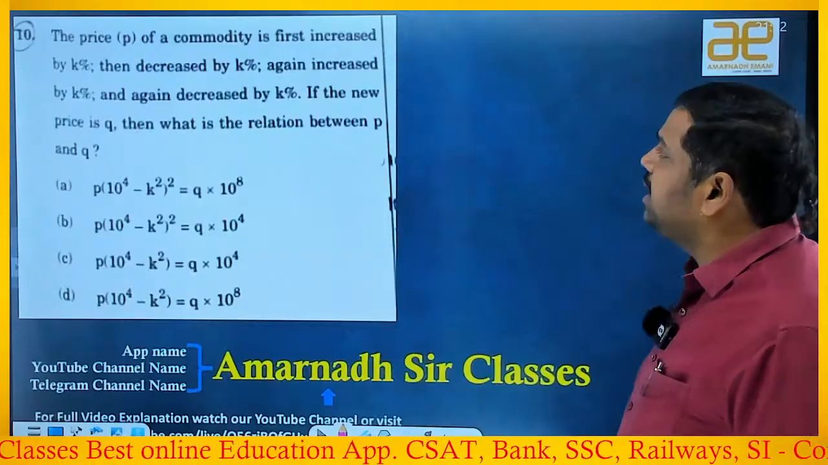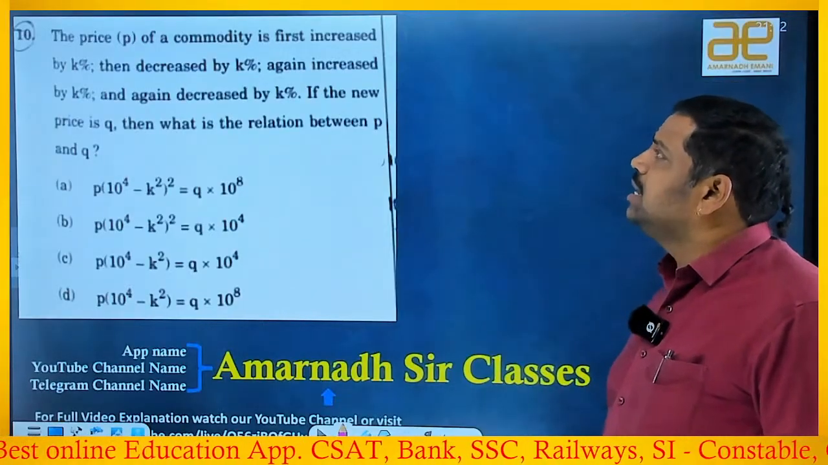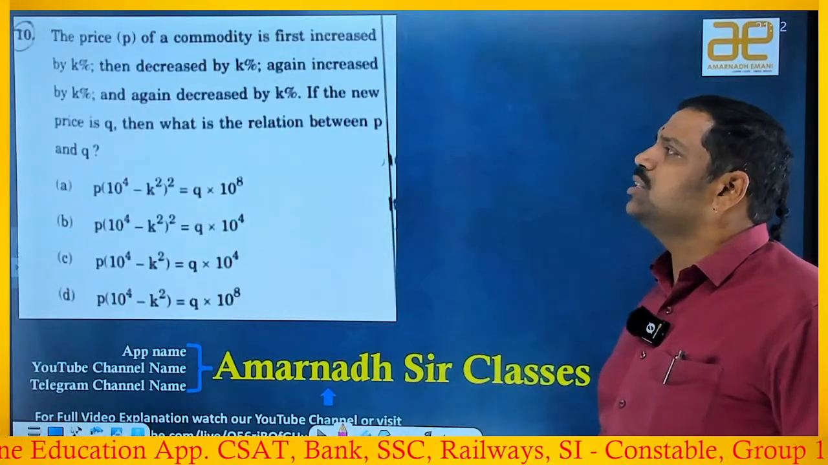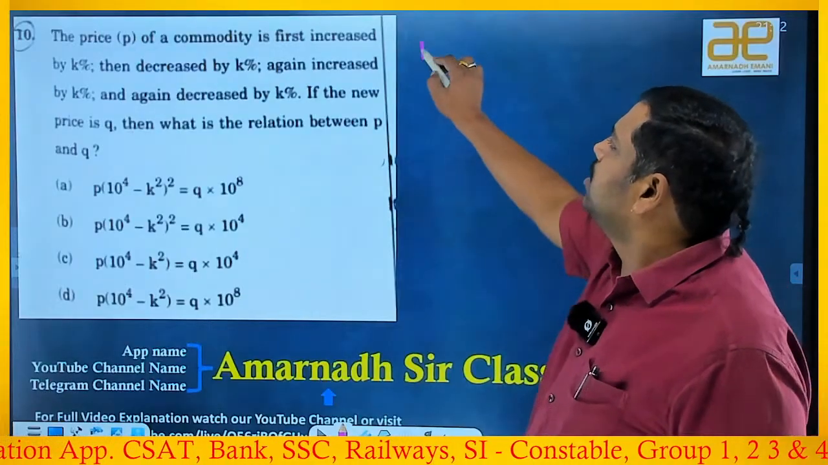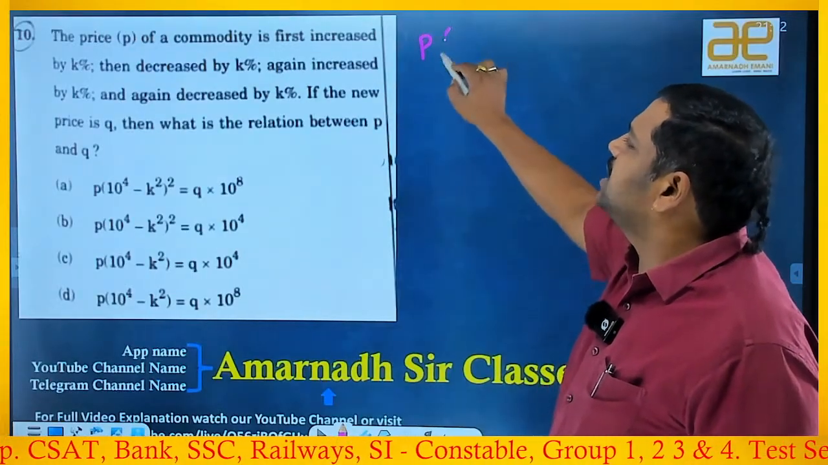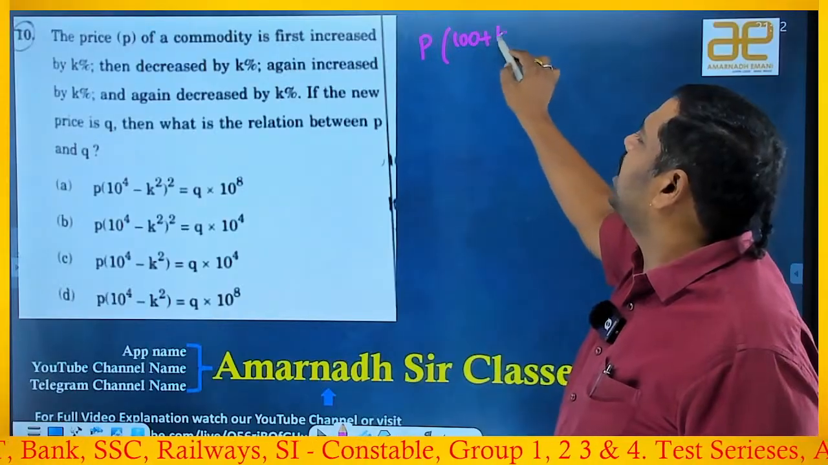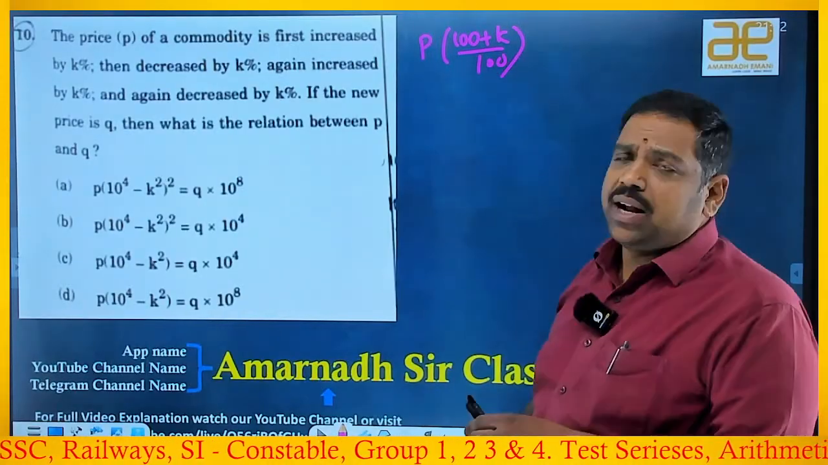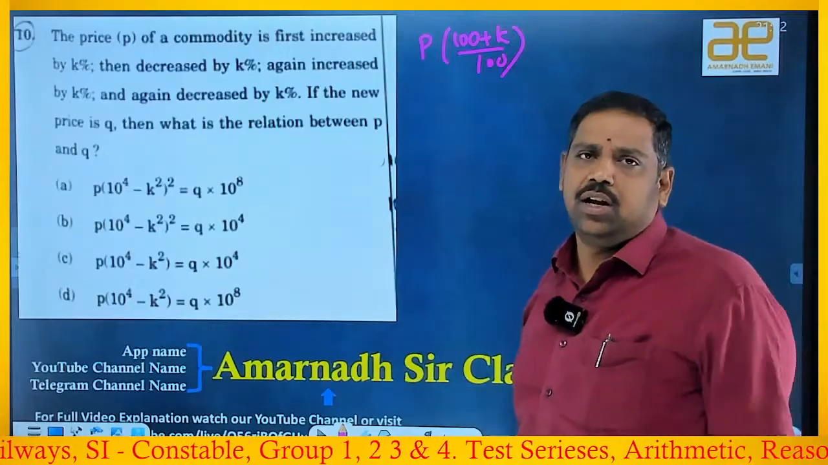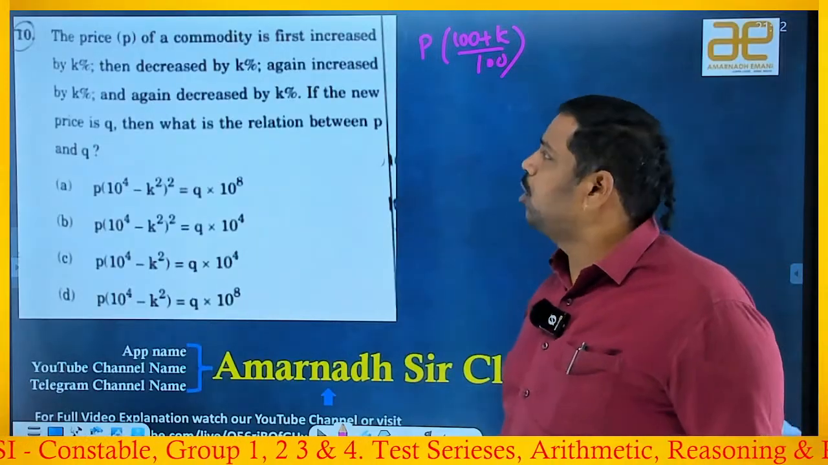The price P of a commodity is first increased by K%. Suppose it is increased, then what should I write here? So its initial price is P now. Increased by K% means (100 plus K) by 100. Why? Because its initial price is 100%. Now it is K% increase, so 100 plus K%, right? Okay.